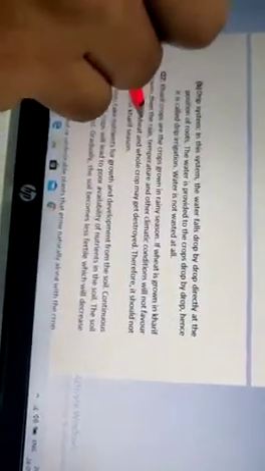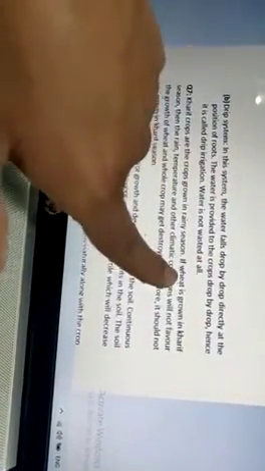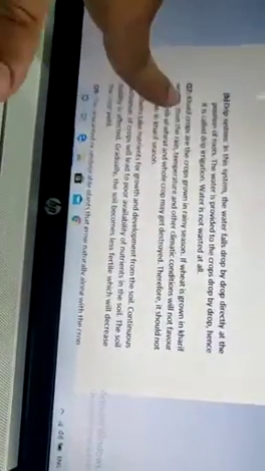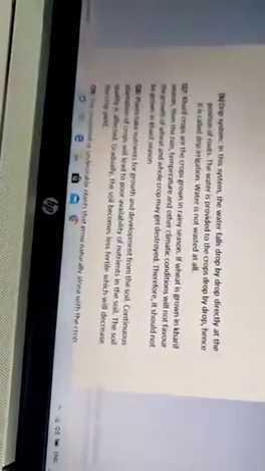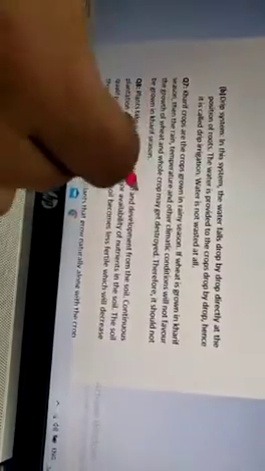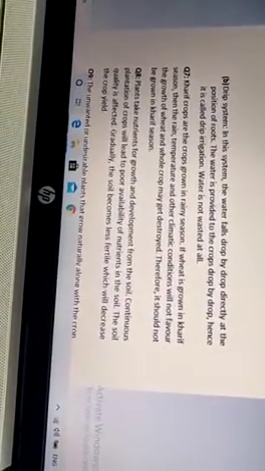If wheat is grown in Kharif season, then rain, temperature and other climatic conditions will not favor the growth of wheat, and the whole crop may get destroyed or damaged. Therefore, it should not be grown in Kharif season. It should only be grown in Rabi season because it is a Rabi crop.